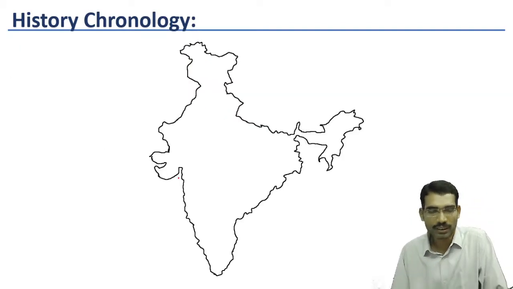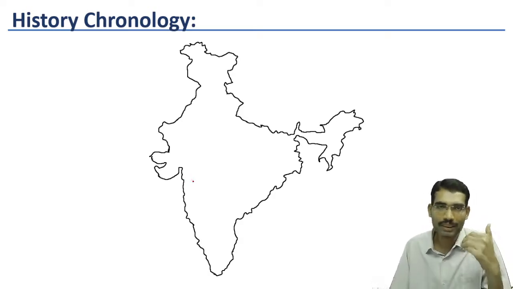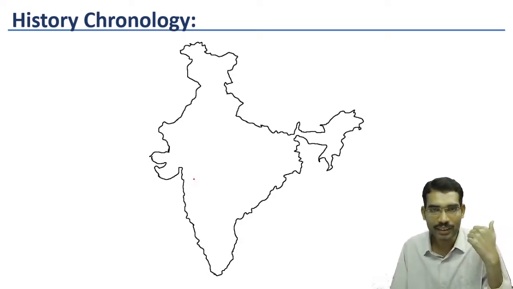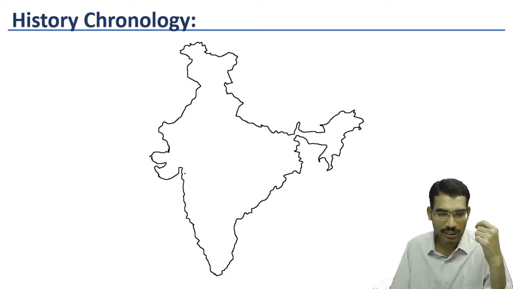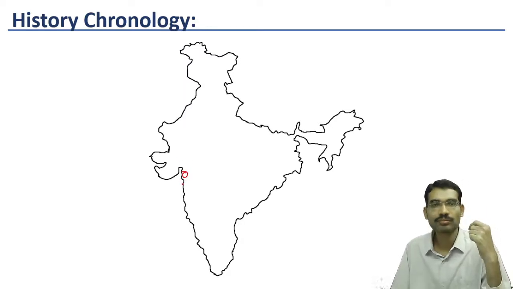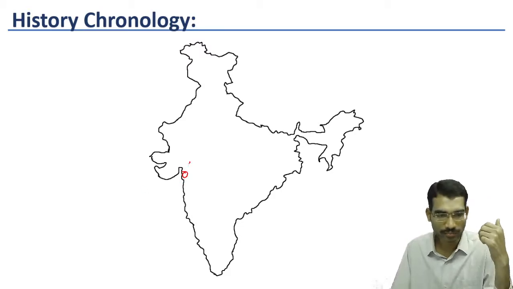Now what happened? During the Mughal time period itself, during Jahangir's time, a company called East India Company established a factory at Surat. This is called East India Company.